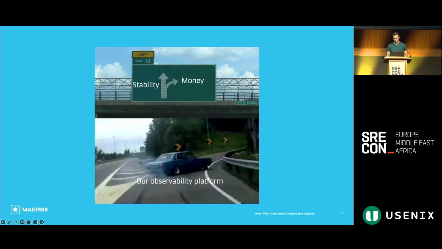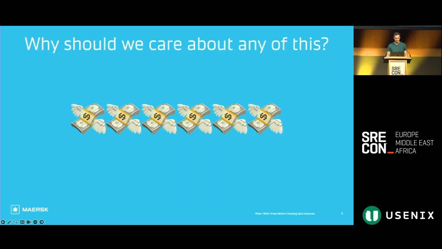All the major cloud providers offer their own flavor of Spot instances with only minor differences, and the expected savings from running Spot instances can be anywhere between 60 and 90%. So for most decently optimized systems, switching to Spot instances is one of the largest potential cost savings. As a quick note, I'm going to be using the terms Spot instance and Spot node interchangeably. They refer to the same thing.